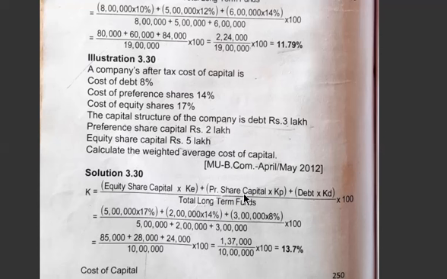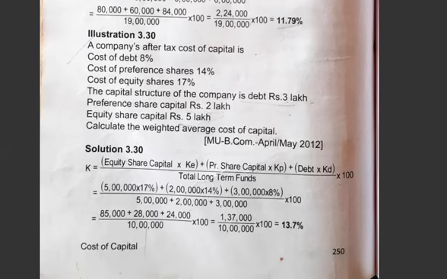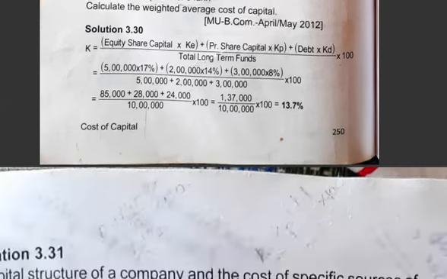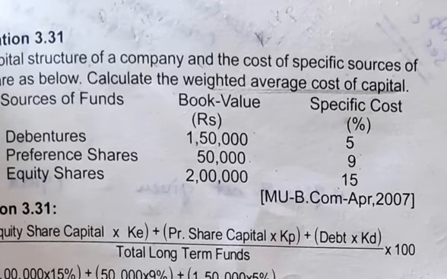Preference share capital is 2 lakh into 14%. Then 3 lakh into 8%. And add the capital, 5 lakh plus 2 lakh plus 3 lakh. If you total all these, we will get 1,37,000 divided by 10 lakh into 100, 13.7%.